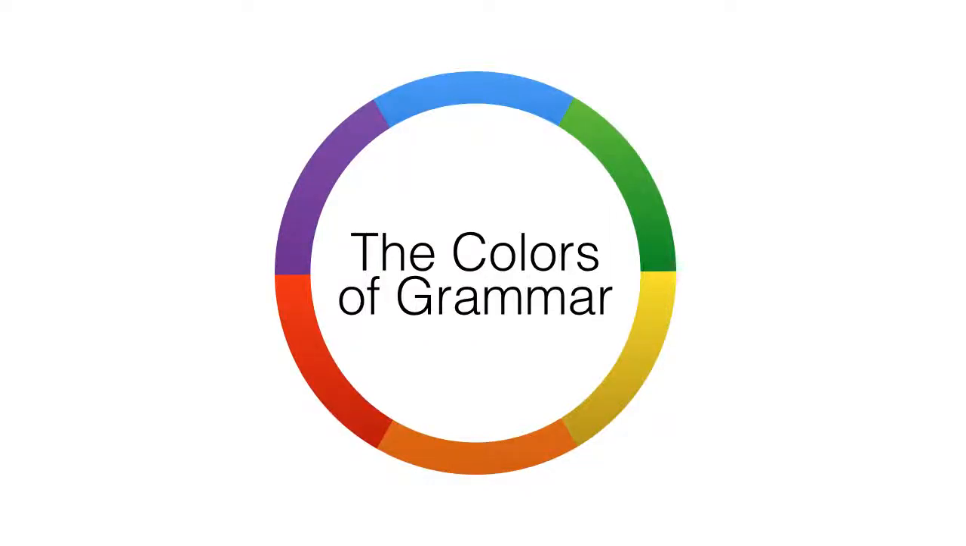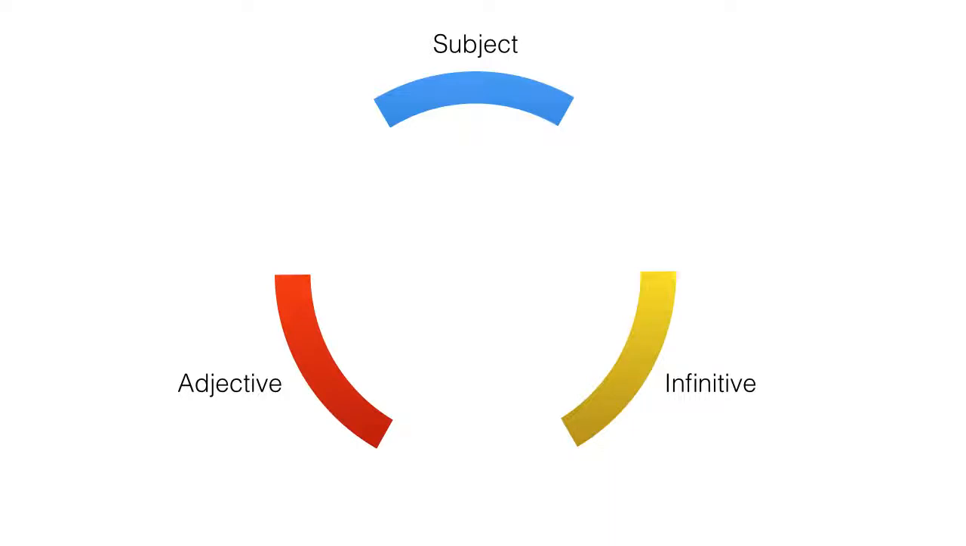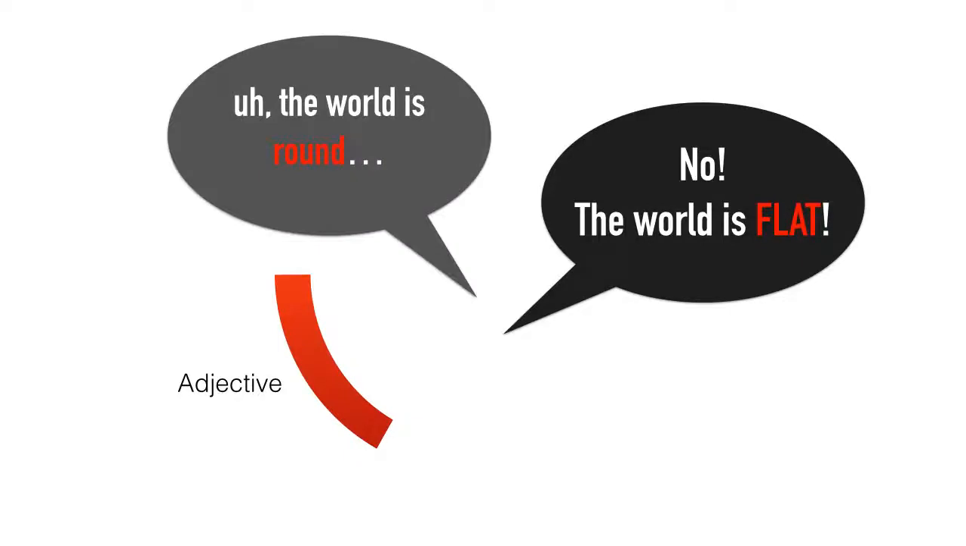Let's talk about the colors of grammar. You have 6 main parts. We'll break them down. First, we have our 3 primary sources of information. We have people that do stuff, an infinite amount of stuff to do, and then words to describe the world we live in. These are words that add to what we know.